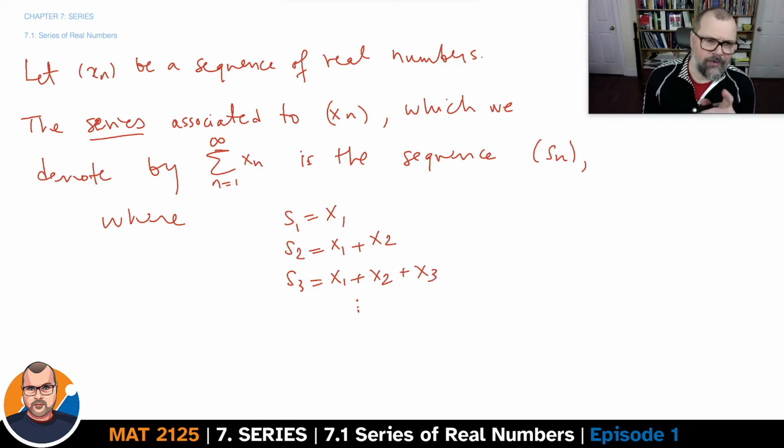So it's important to recognize that a series is in fact a sequence. It is the sequence of the partial sums of the terms of the original sequence x_n.